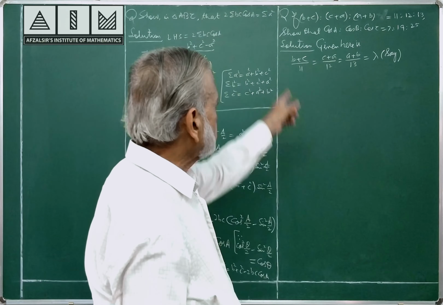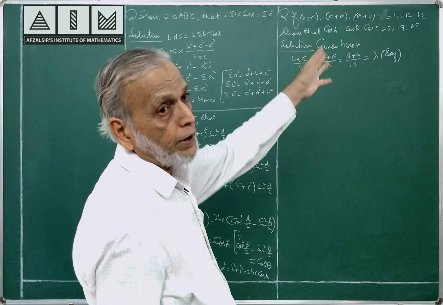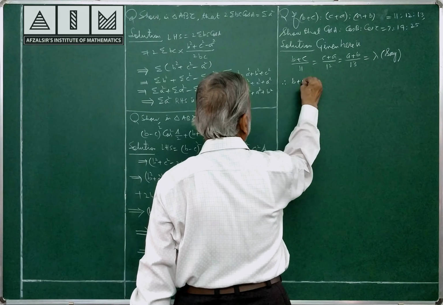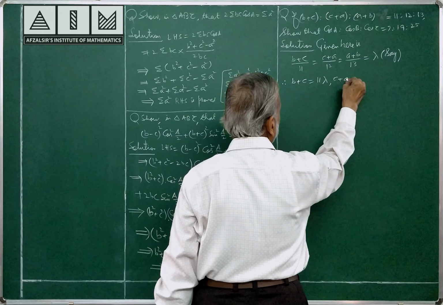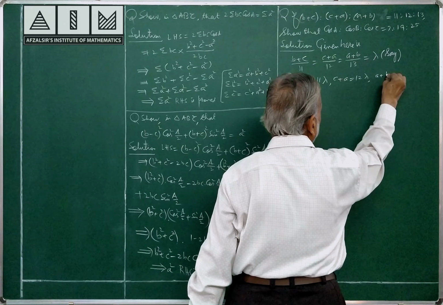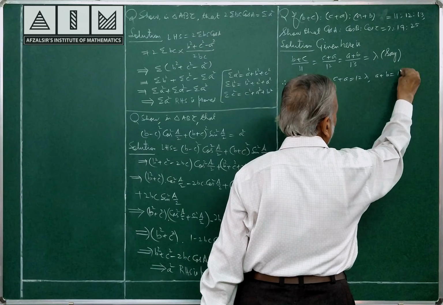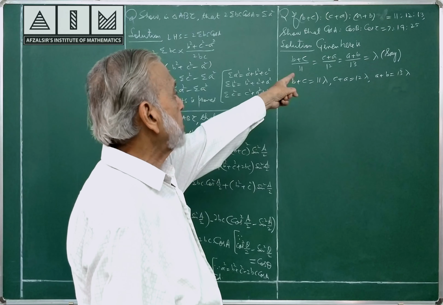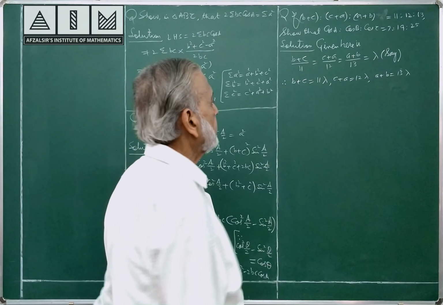Suppose B plus C by 11, C plus A by 12, A plus B by 13 is equal to lambda, I am supposing. Therefore, B plus C is equal to 11 lambda, C plus A is equal to 12 lambda, A plus B is equal to 13 lambda.